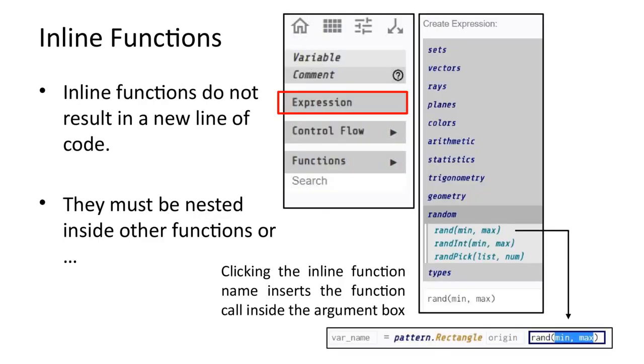Inline functions are inserted into an input box in an existing line of code. Note that inline functions always return a value. So the value in the input box will be whatever is returned by the function. In this example, an inline function has been inserted into the input box for a function. This is an example of a nested function call. The inline function call is nested inside the function call.